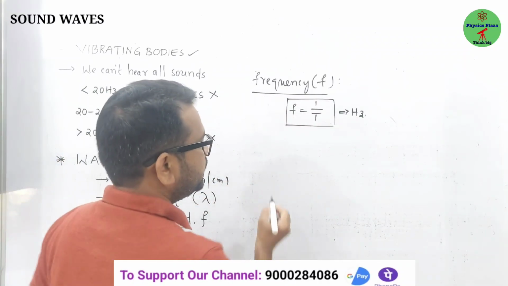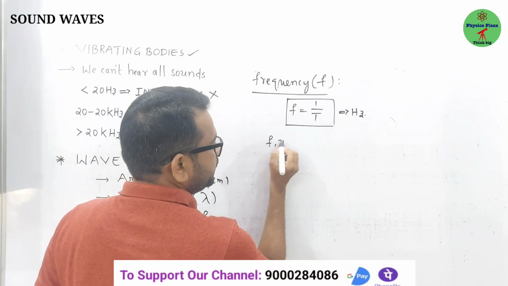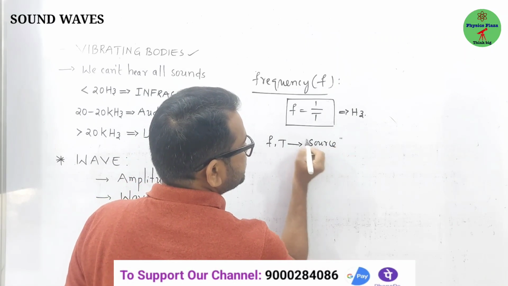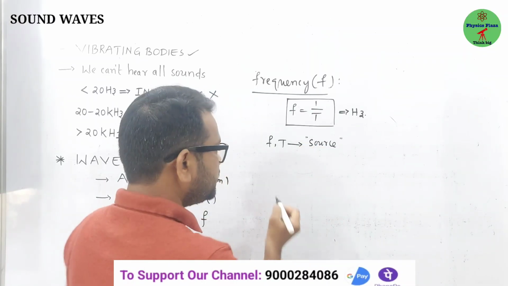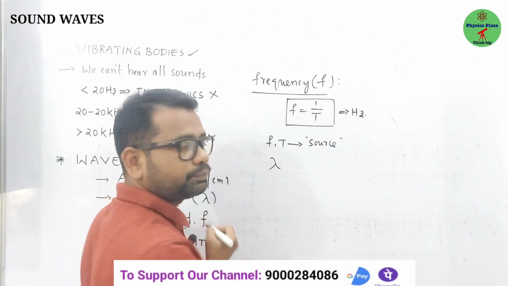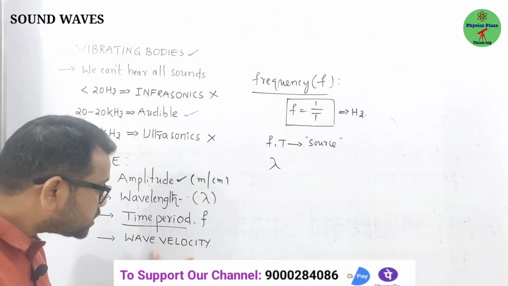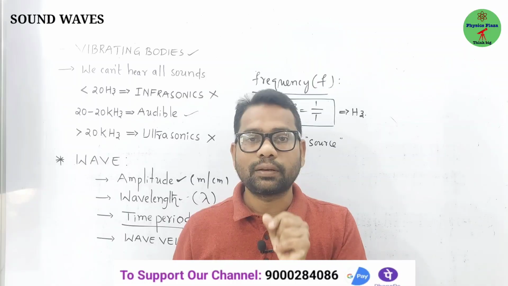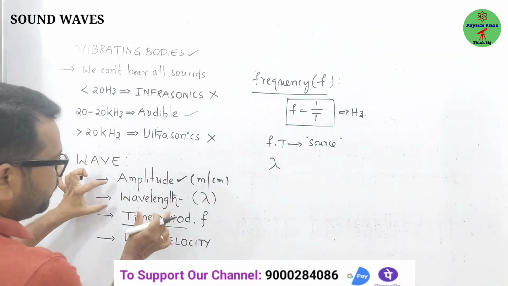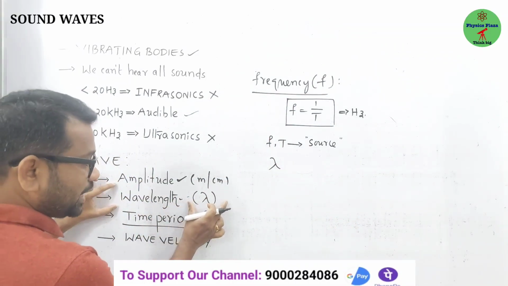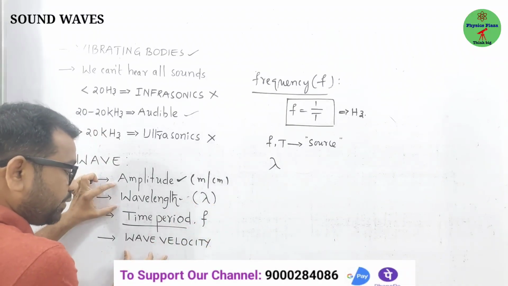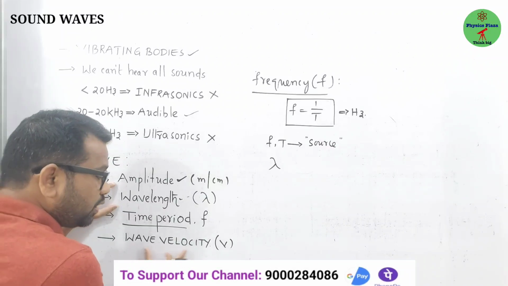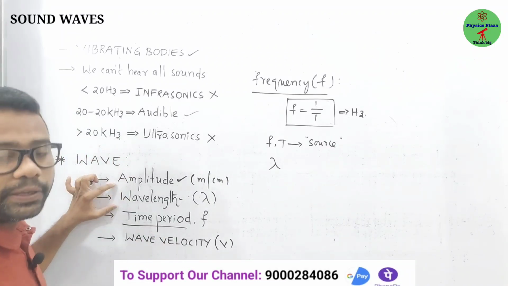One important point is that frequency and time period both depend on the nature of the source. Whereas wavelength, and here one more thing is there, wave velocity. What is the wave velocity, children? The distance traveled by the wave in 1 second. Don't get confused. Wavelength is the distance traveled by the wave in one time period. Here, the distance traveled by the wave in 1 second is called wave velocity.